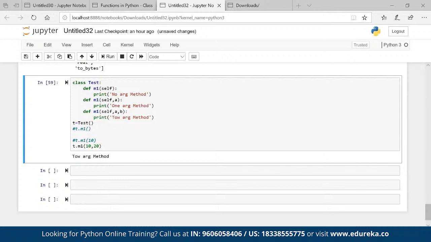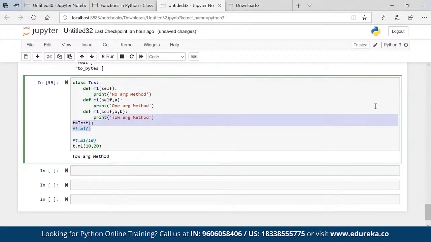Because method overloading directly is not possible. We are overloading the method right here. I have m1, I'm creating the same function with m1, again the same function with m1. That's why it will not run all the methods. It will run only the last method.